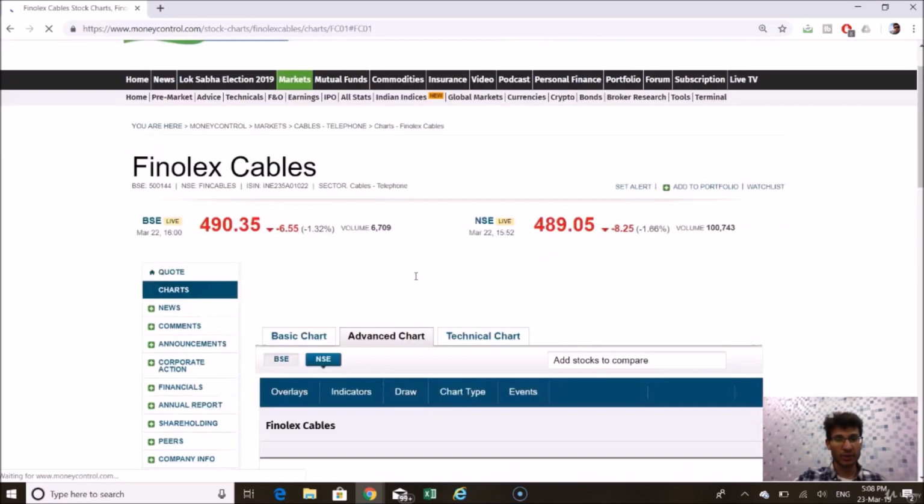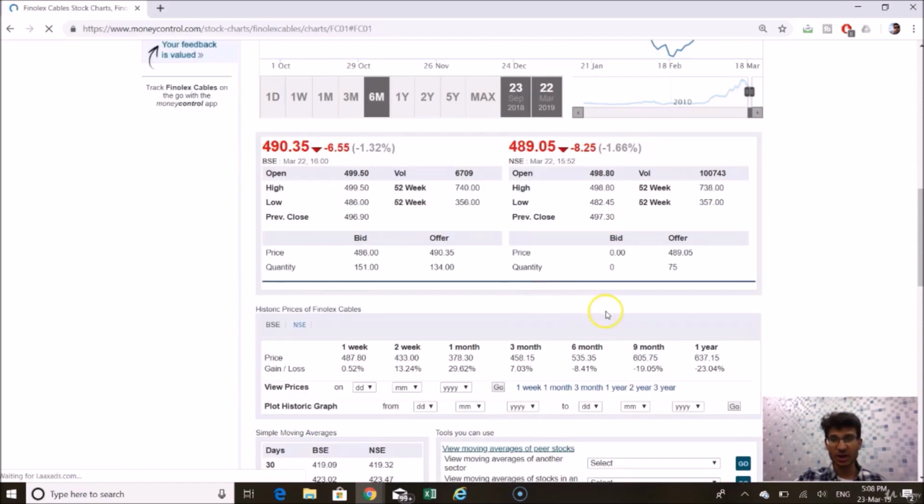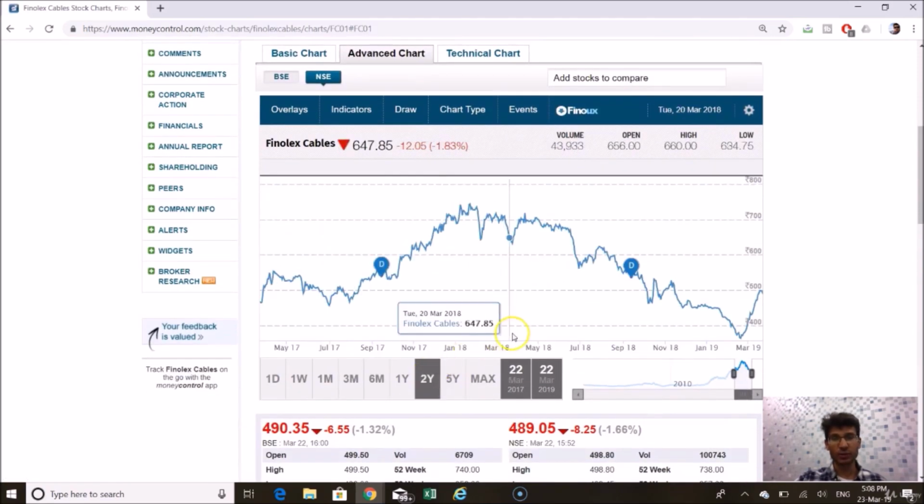Just waiting for this to open. When this opens up, we can plot the chart and check out the chart for 2 years. Now, checking out the chart, we can see that the stock has actually corrected, and from 743 levels it has corrected down, and the low point was around 363 approximately. So this is the support that the stock has made.